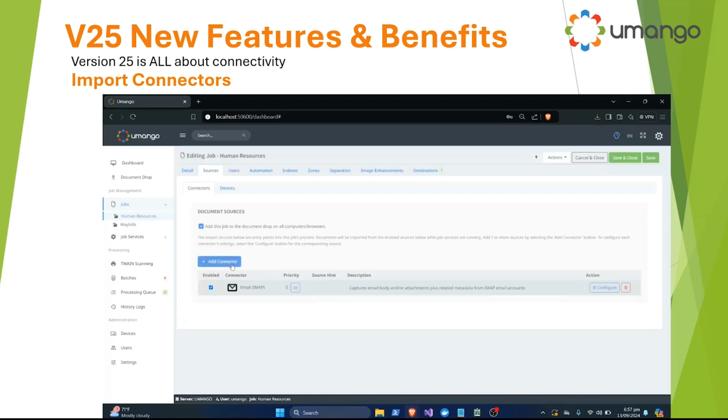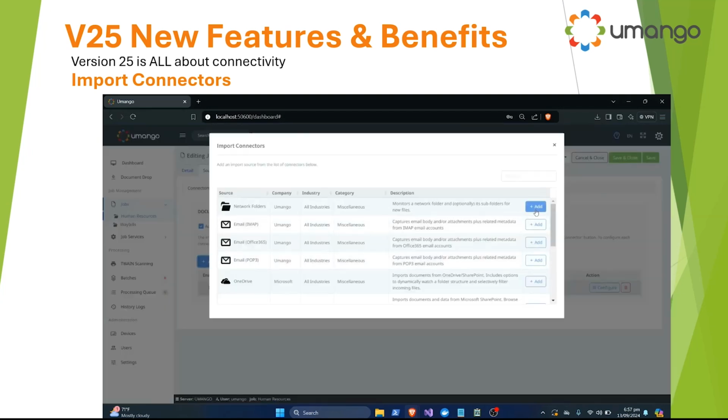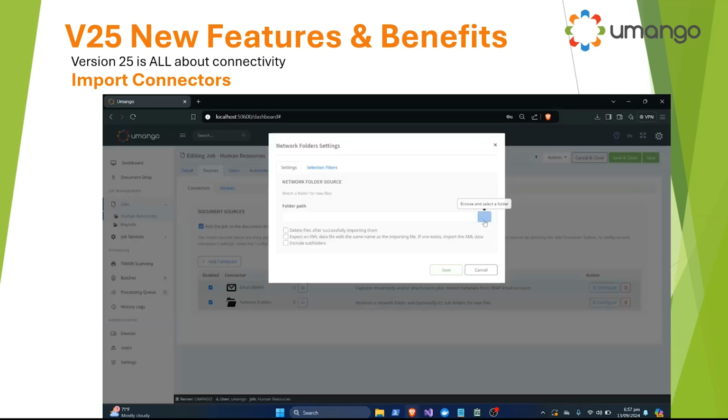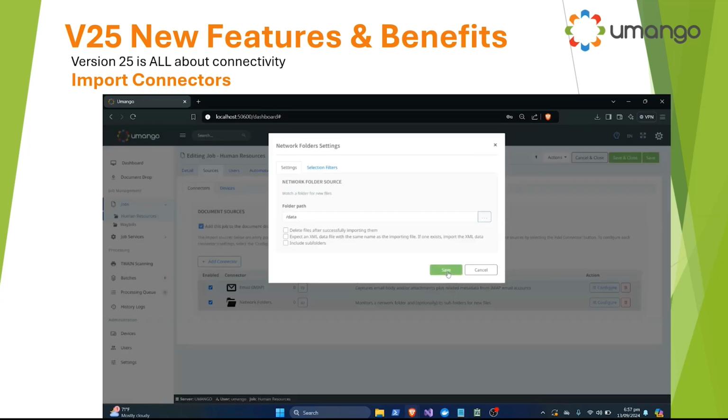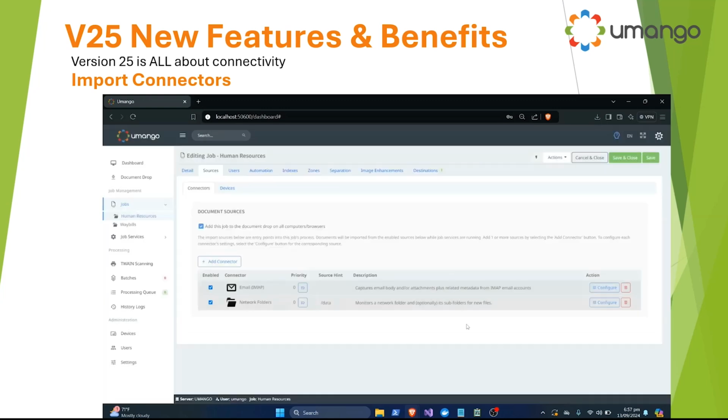What's the benefit? The reason is because there are so many legacy systems out there that are unruly and have just grown over time, and they're not well managed. The business changes over time. They might have, for example, SharePoint libraries that are just a complete mess, and they are crying out for a solution where they can grab all that information, bring it into Umango, do some data cleanup, even get some human intervention involved, and maybe export it back out into SharePoint or whatever it might be, or to a new document management system. And we see this as a real key opportunity. For those that have got that pain point, this is just going to solve that in such a powerful way.